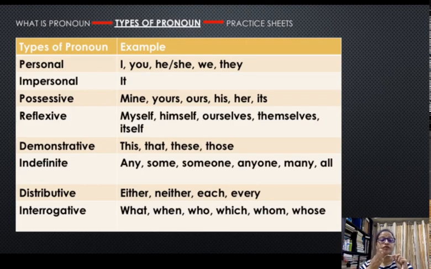So these are distributive. You are dividing the group into individual people and you are addressing them. Hence you are using words like either, neither, each, and every. On the contrary, in indefinite pronoun, you are addressing the whole group. Right? Again, in both cases, you have to understand you are not referring to anybody in particular. In indefinite pronoun, you can be talking to one person or the whole group. In the distributive case, you are talking to each person in the group. But in both cases, people are non-specific. You are addressing them generally.